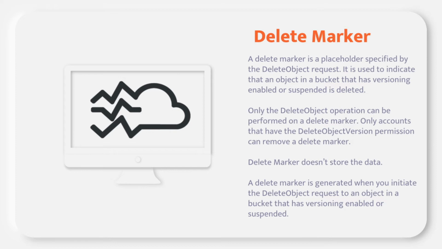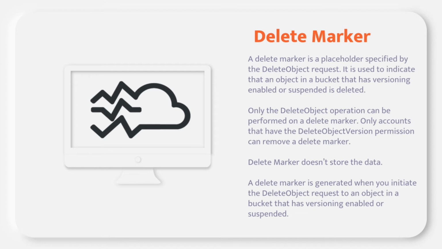It is used to indicate that an object in a bucket has versioning enabled or suspended. It simply means that the delete marker concept exists only if your versioning status is enabled or suspended. If your versioning status is disabled, then the delete marker concept does not exist, and only accounts that have delete object version permissions can remove a delete marker.